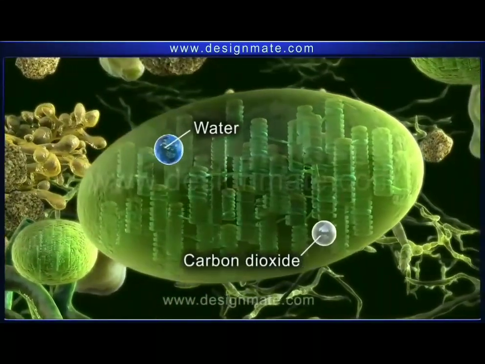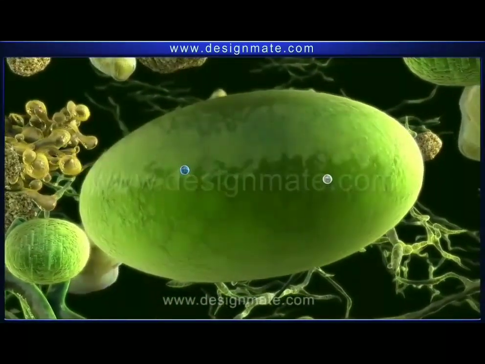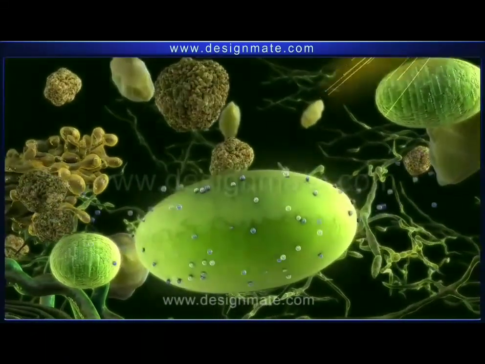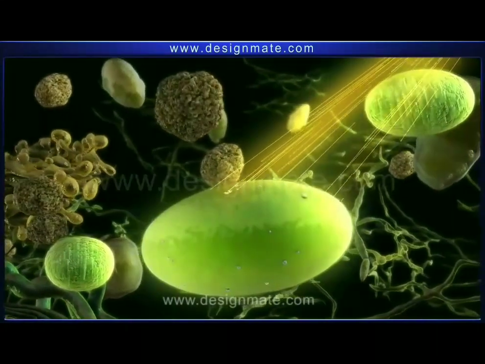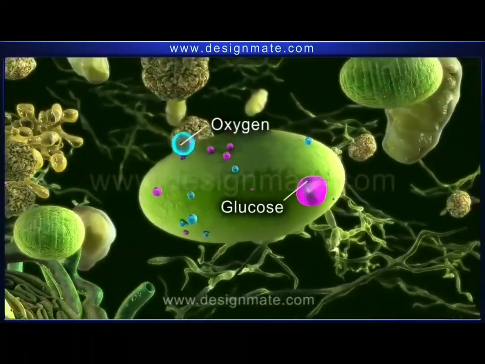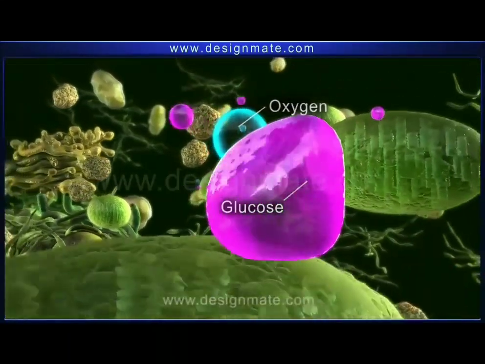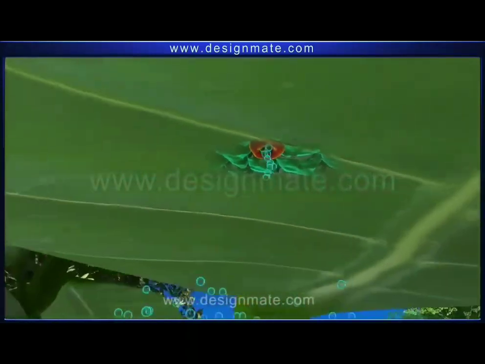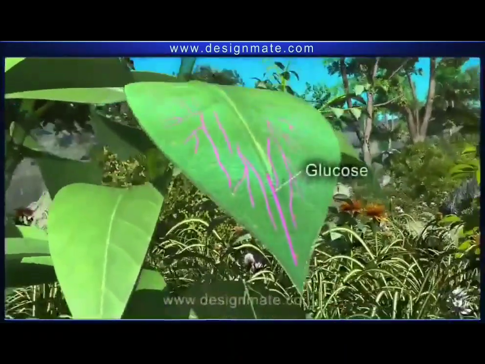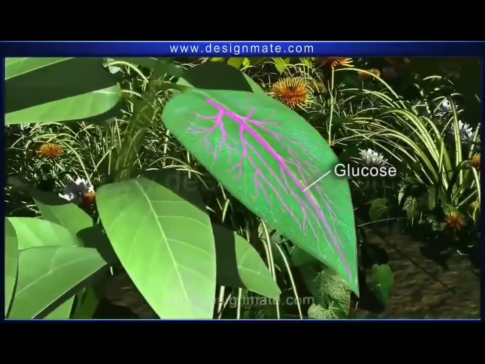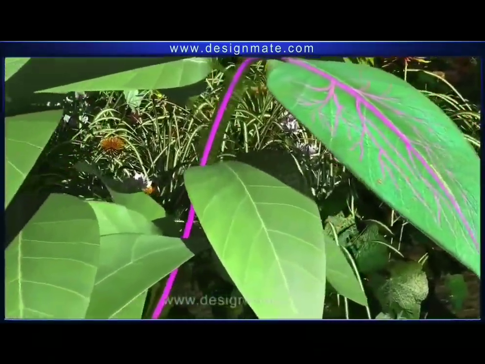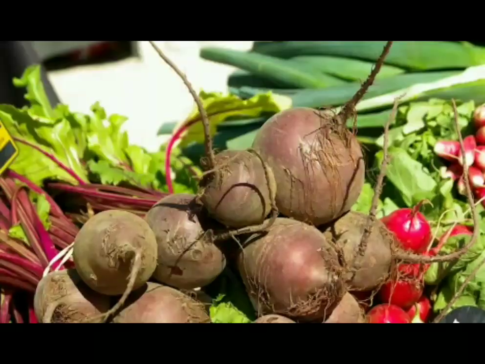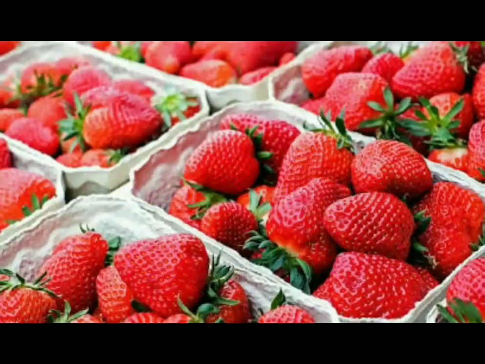Here in the chloroplast, with the help of sunlight, carbon dioxide and water molecules are formed as glucose and oxygen. And this glucose and oxygen diffuse into the atmosphere, and glucose is distributed throughout the plant for growth and other purposes. That food is also given to us. Excess food materials are stored in roots, leaves and other parts that we are eating now.